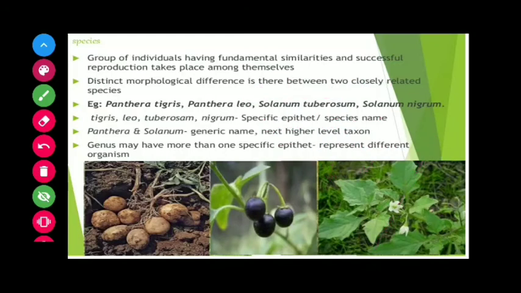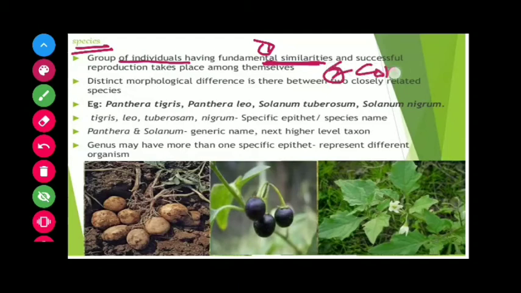Now, the first category is species, and it is the basic unit of classification. It consists of a population of individual organisms which have the following features. First, they have fundamental similarity, that means they closely resemble each other, with more resemblance amongst themselves than to members of other species. Second, they descend from a common ancestor.